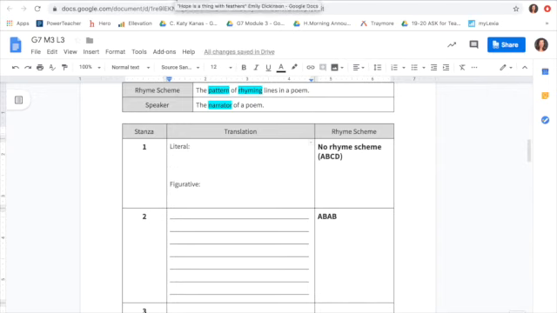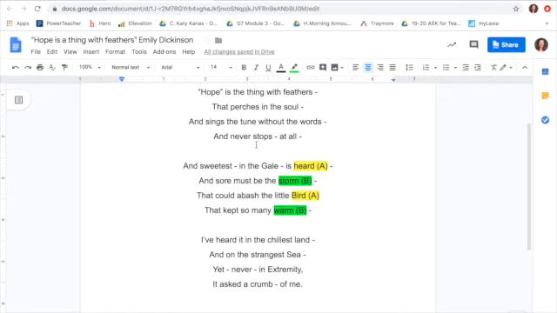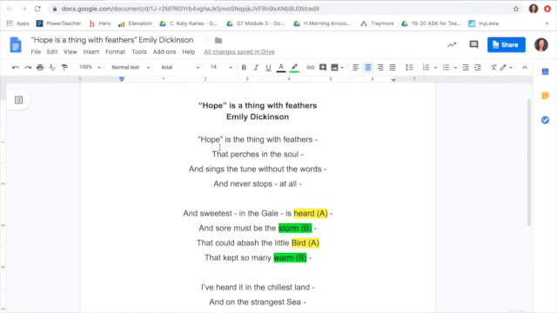All right, so if we go back to the poem, let's read stanza 1 together again. Hope is the thing with feathers that perches in the soul and sings the tune without the words and never stops at all. So what is literally happening here? When I ask for the literal meaning, it means what is the speaker talking about? Well, it's pretty simple. She's talking about hope.